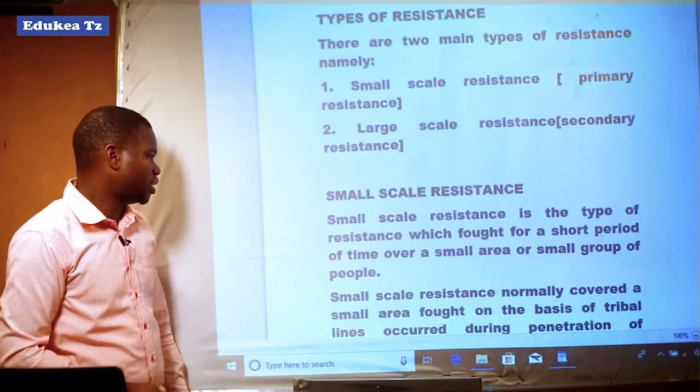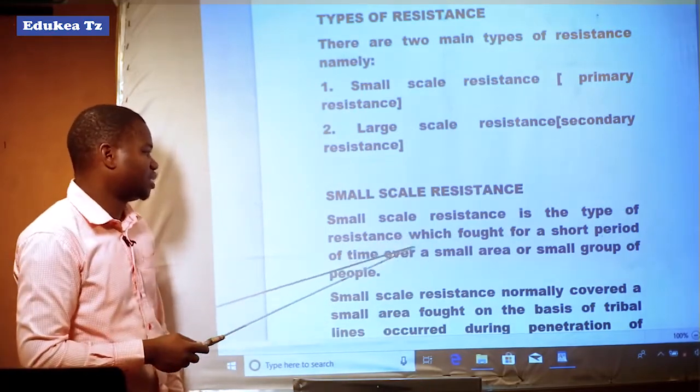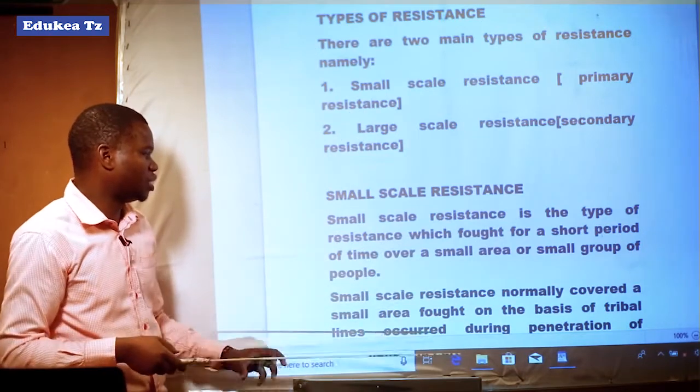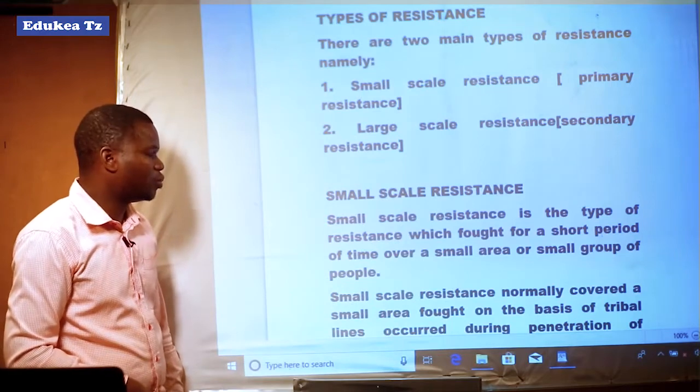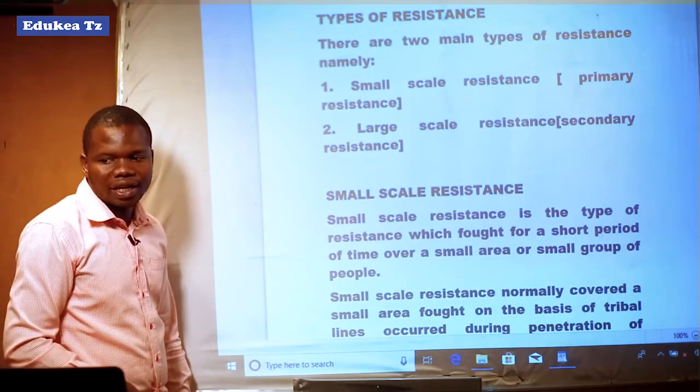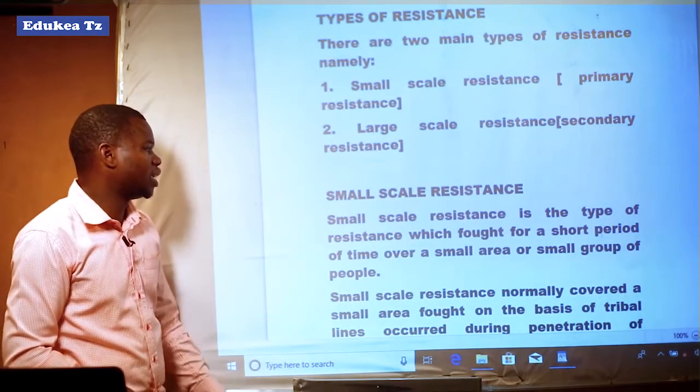Small-scale resistance is the type of resistance which was fought for a short period of time over a small area or a small group of people. That is why it is called small-scale resistance.